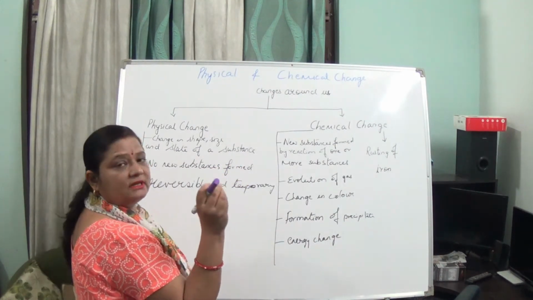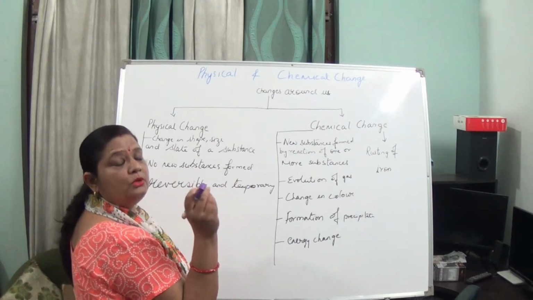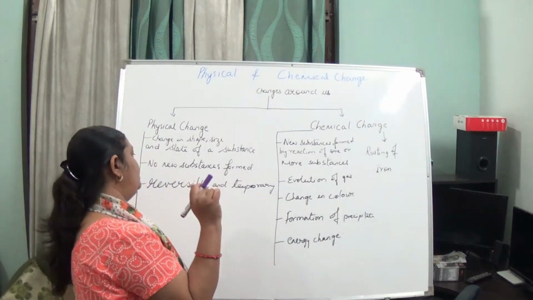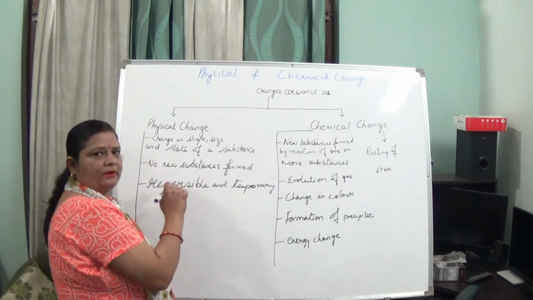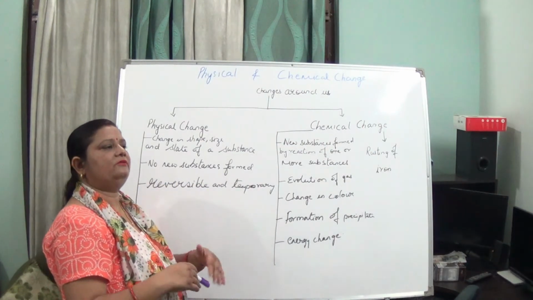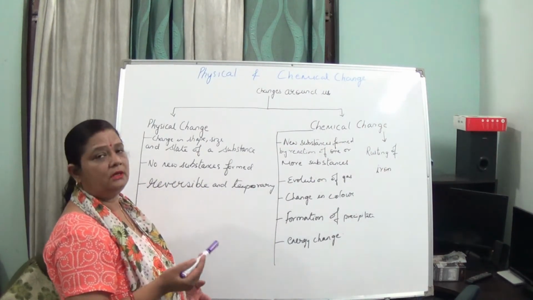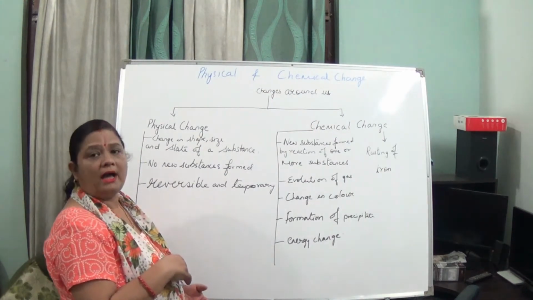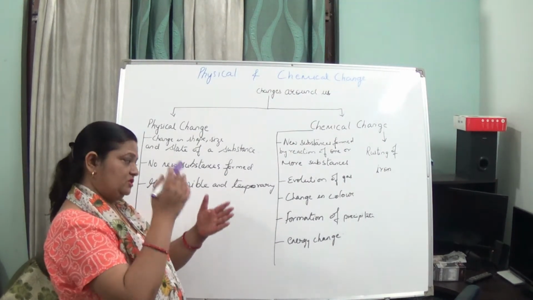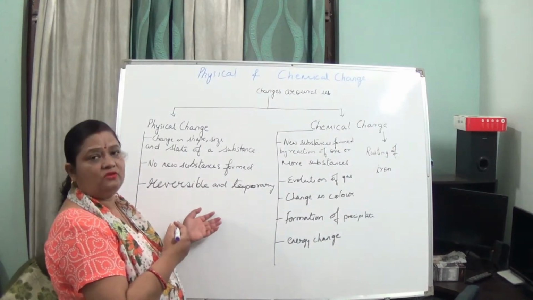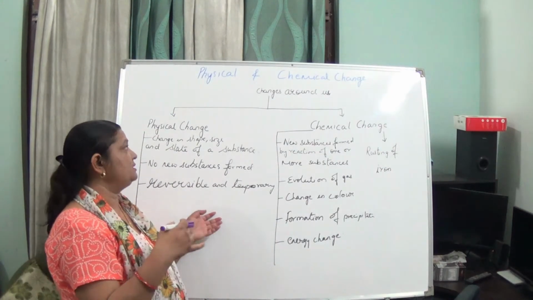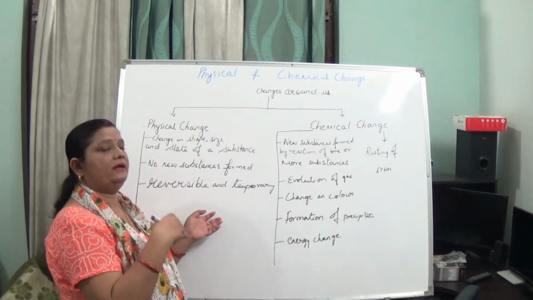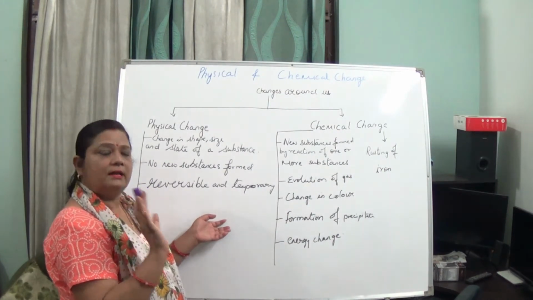So in a physical change, no new substances are formed. It is reversible and temporary. If we convert ice into liquid water and again into ice, we can do it just by decreasing the temperature. So these changes can be reversed back and so they are temporary in nature.